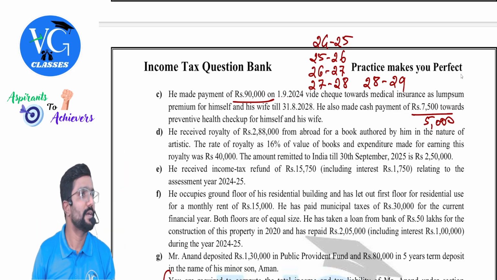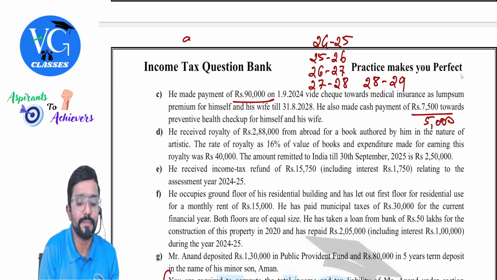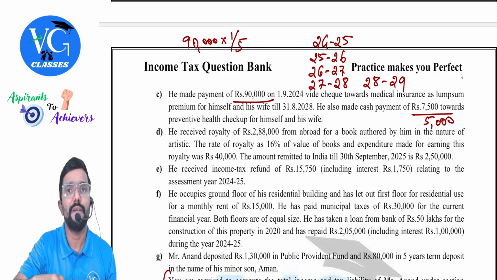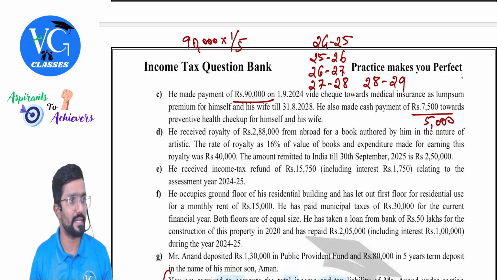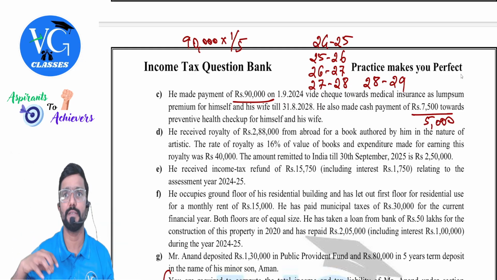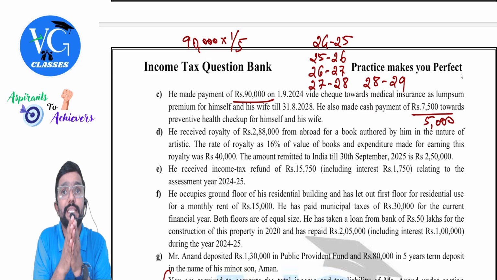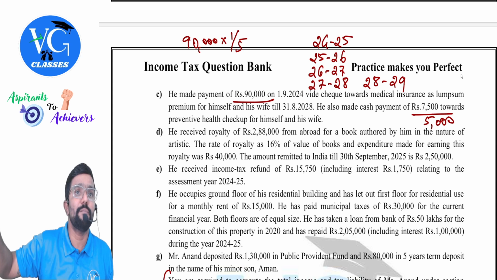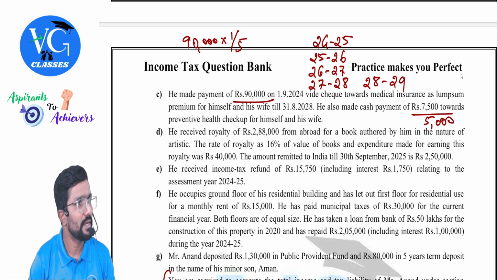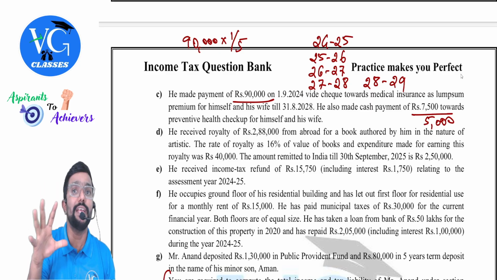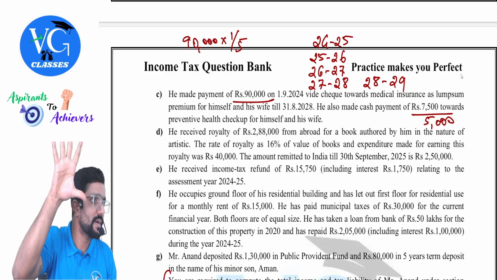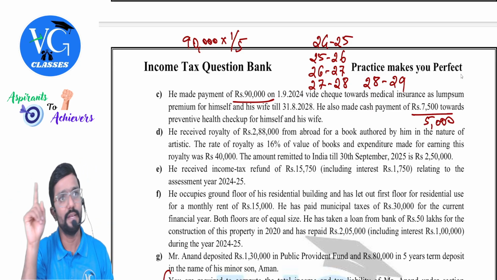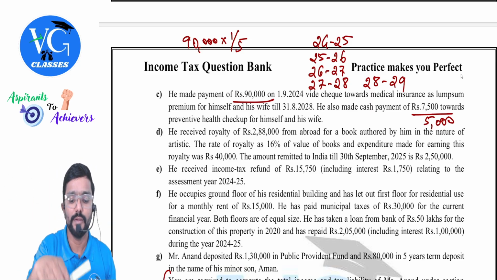90,000 by 5. Hope you are getting it. 90,000 into 1 by 5. When health insurance premium is paid for a number of years, we call it an annuity. It is paid as a lump sum amount for a number of years. Allow it proportionately. Take the denominator as the total number of years, and in the total number of years, even a part of the year, consider it as full. Clear? So 90,000 can be claimed equally for 5 years as deduction. Under which section? 80D. Okay, sure.